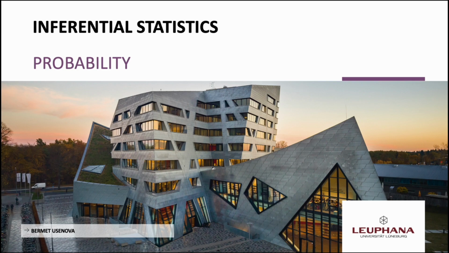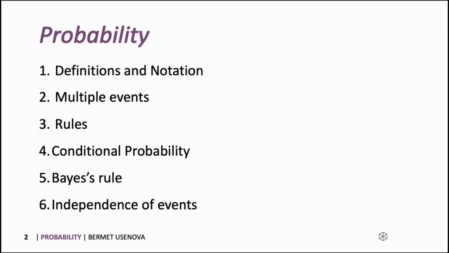I prepared this course for you to refresh your knowledge about basic statistics, and today we are starting with probability. So our first chapter is dedicated to probability. We're gonna cover what is probability, definitions and notations. Also, we will look at multiple events, rules of probability, talk about conditional probability, very important Bayes rule, and independence of events.